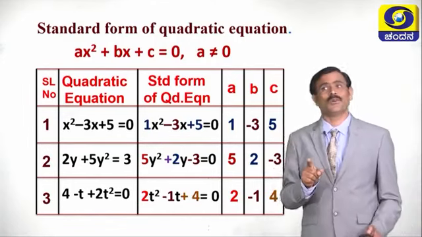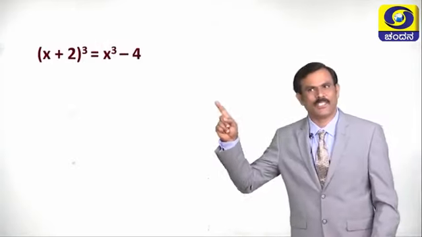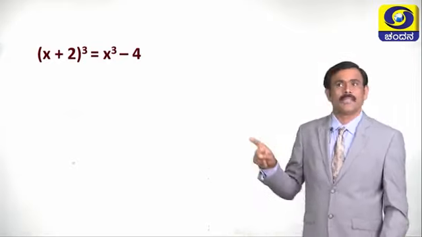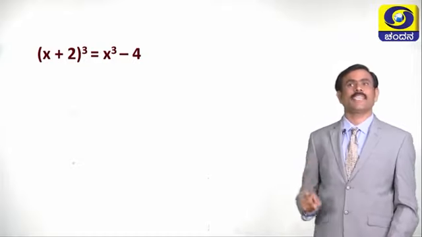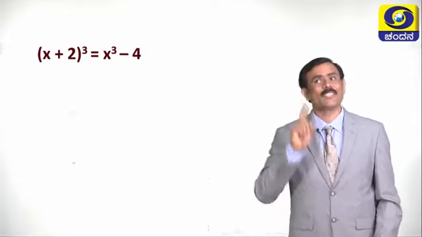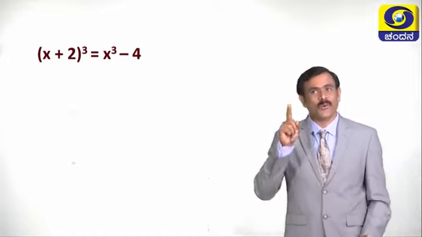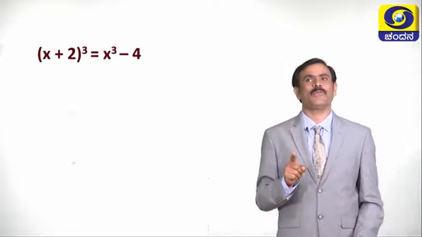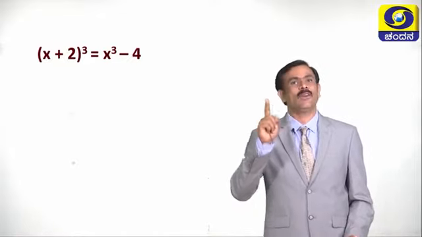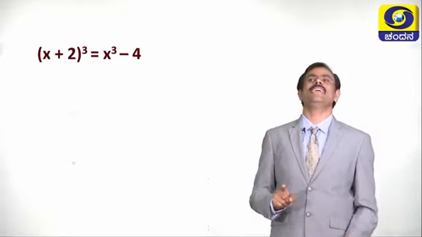Children, now you know the standard form of quadratic equation. See the equation. The equation is x plus 2 whole cube is equal to x cube minus 4. Is this equation a quadratic equation? Just by looking at the equation, you may be thinking that it is a cubic equation, isn't it? See children, while deciding the type of equation, first we have to simplify. Then only we can decide whether it is a quadratic equation, a cubic equation or linear equation.